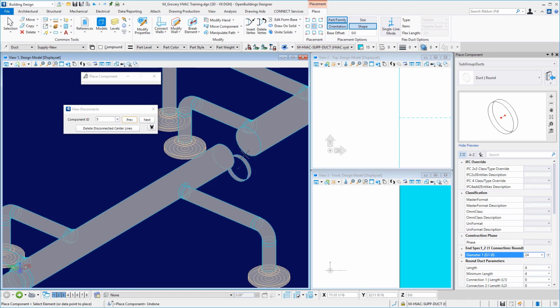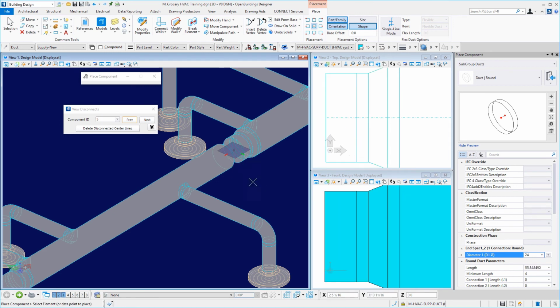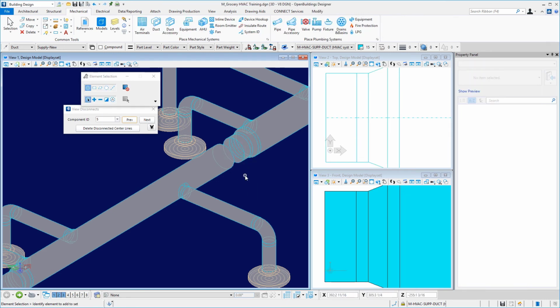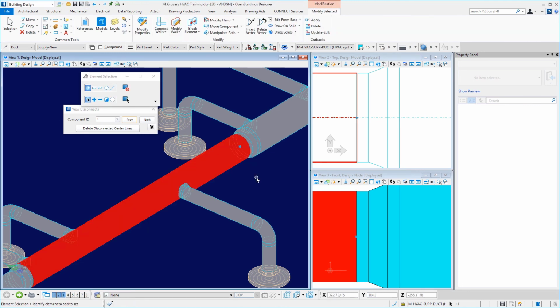And get it snapped onto the end point there. There we go. And again, I can go ahead and delete this piece and just stretch this piece. Some nice modeling there.